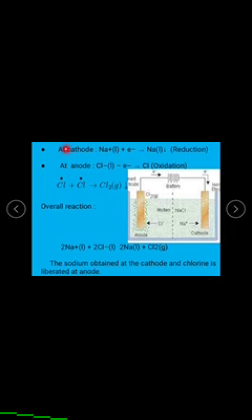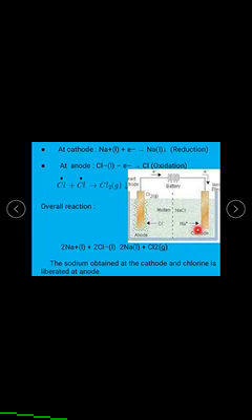At the cathode, when Na+ ions gain an electron, it converts to sodium. This reaction is a reduction reaction that occurs at the cathode.